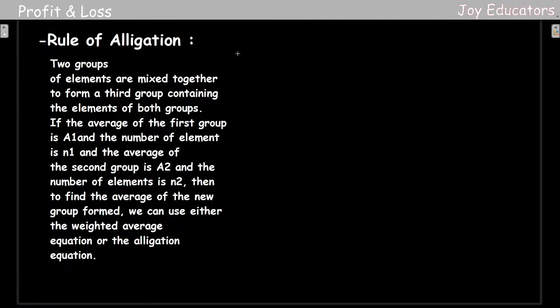Before going any further, let me tell you what exactly this rule of allegations is. It is when two groups of elements are mixed together to form a third mixture.